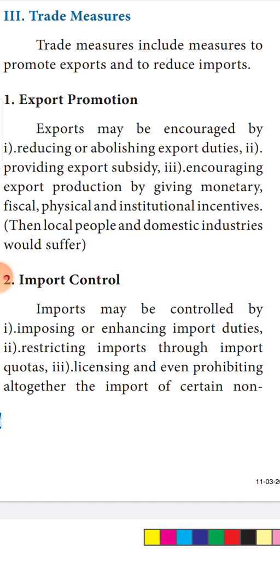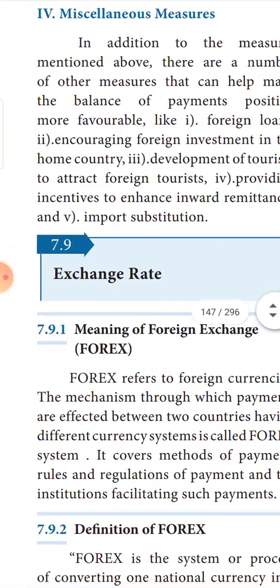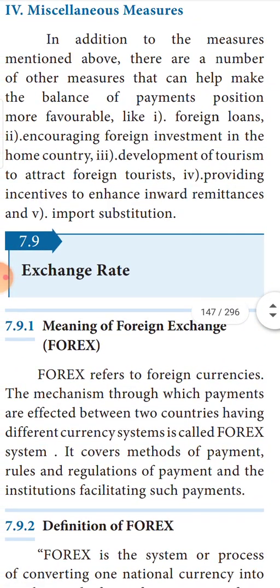Next is miscellaneous measures. Apart from all this, what are the other corrective measures for controlling the balance of payment disequilibrium? It is foreign loans. To control the disequilibrium, foreign loans should be provided to settle the export-import issues.